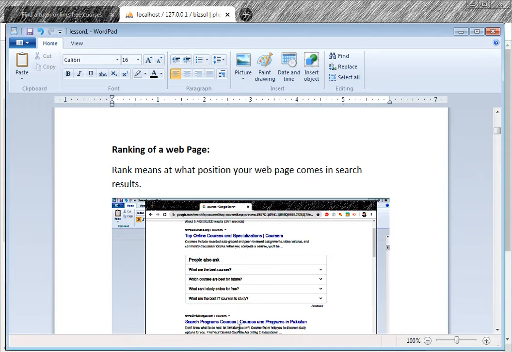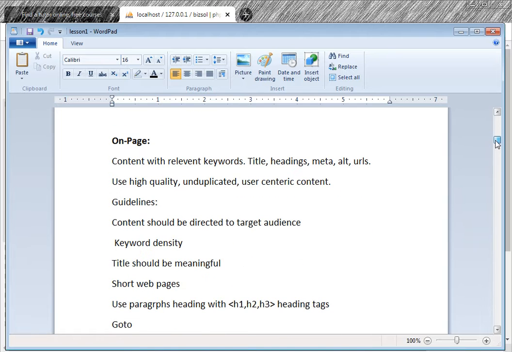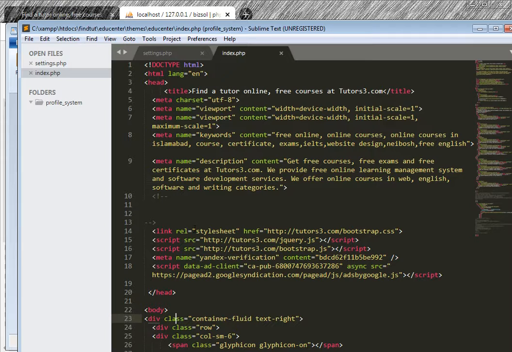This is rank number 2. Okay, this is the position. Then we have some methods: on-page optimization. On page means on the page. The user will see the content relevant to keywords. Where are the keywords? Keywords are here.